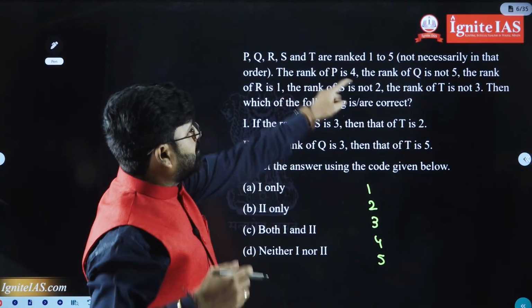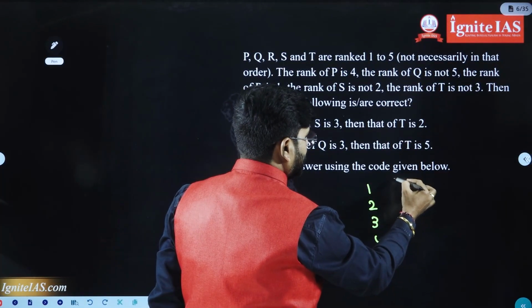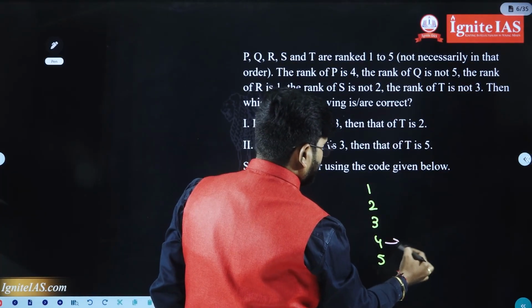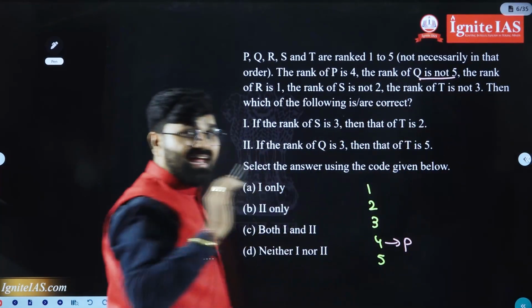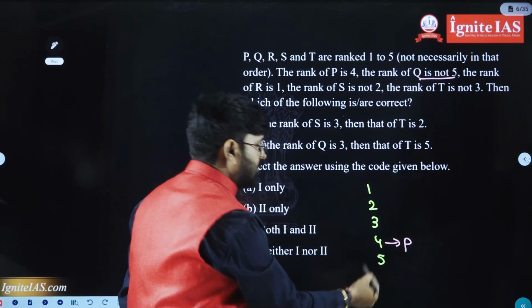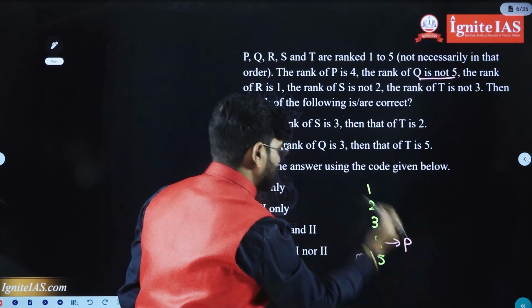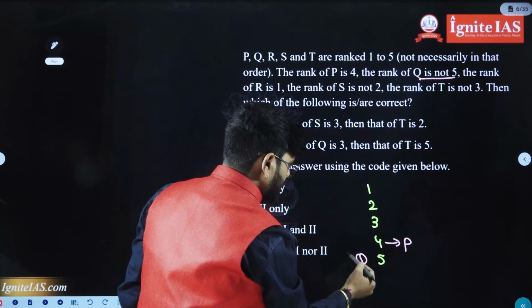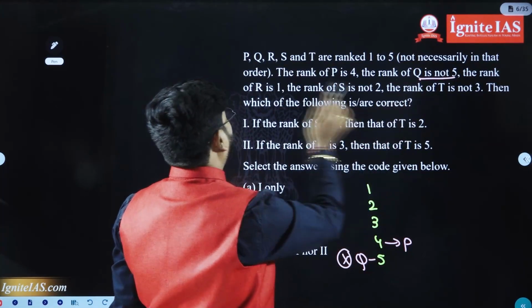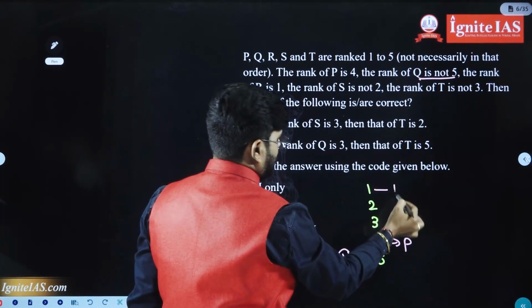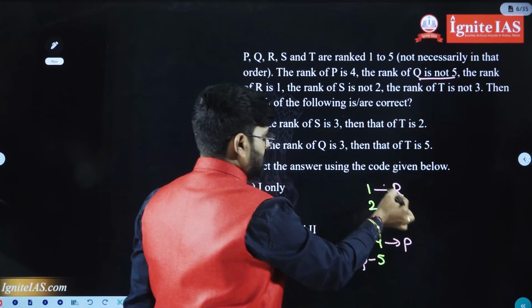Now the rank of P is 4. Okay, on this side I am writing the rank of P is 4. Clear? The rank of Q is not 5. So on the left side I am writing not. This is the rank of Q should not be 5. The rank of R is 1. Clear? The rank of R is 1.